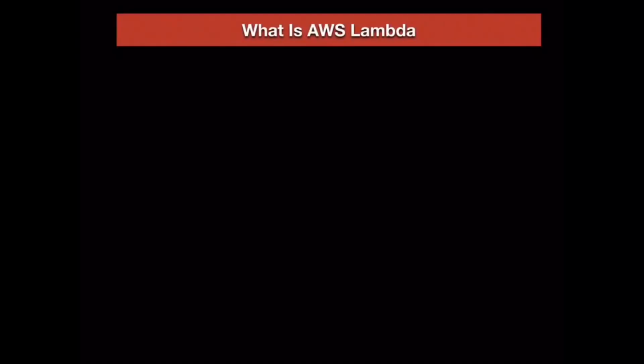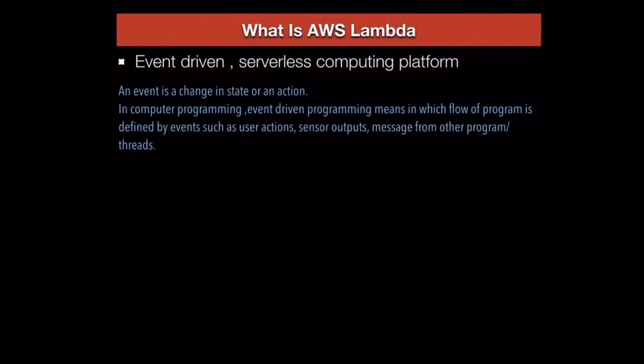What is AWS Lambda? Lambda is a platform as a service provided by AWS. So this is an event-driven serverless computing platform. Event-driven means the flow of the program is controlled by an event such as user actions, sensor outputs, or a message from another program or thread. Why is AWS Lambda called serverless computing?